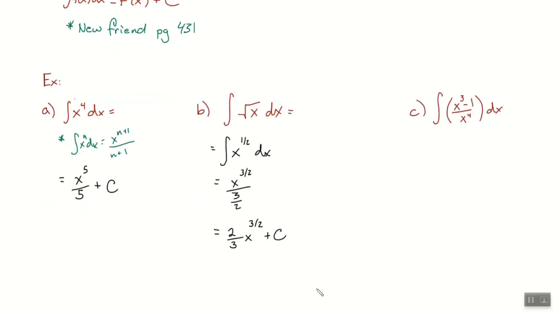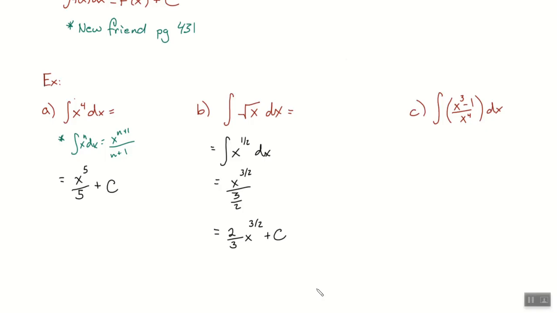So for these, I did not do any talking with these ones. You guys knocked these out right away. First integral, no problem. Everybody had it in like 30 seconds. Second one, a little harder to see, but as long as we remember that square roots, or any root for that matter, can be written as a rational exponent, then we're good with it. This one got people tripped up.